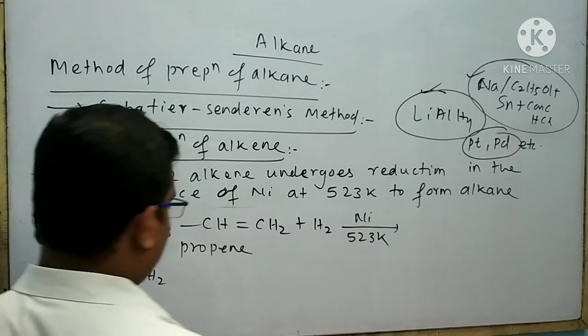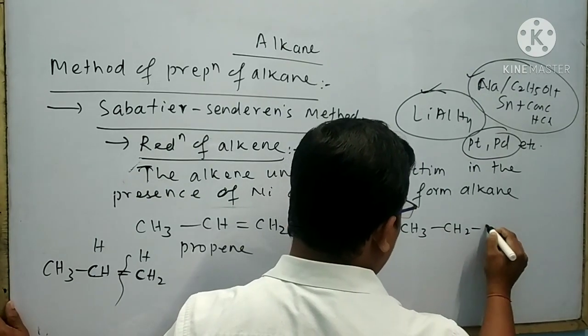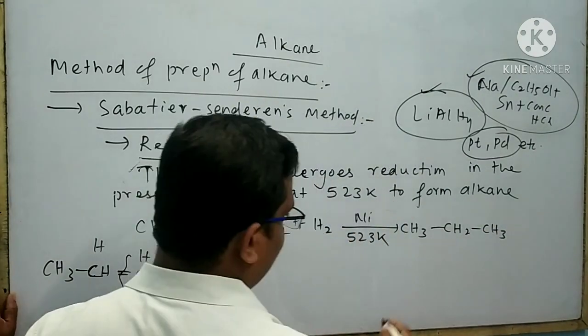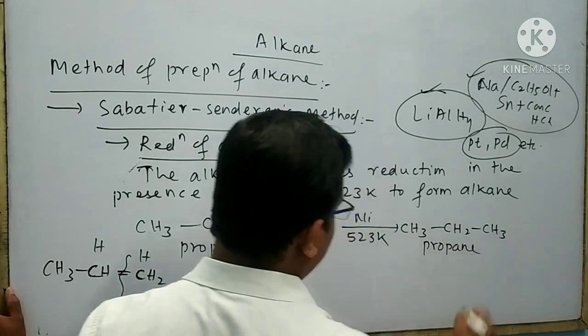Then the product is CH3-CH2-CH3. The name of this product is propane.